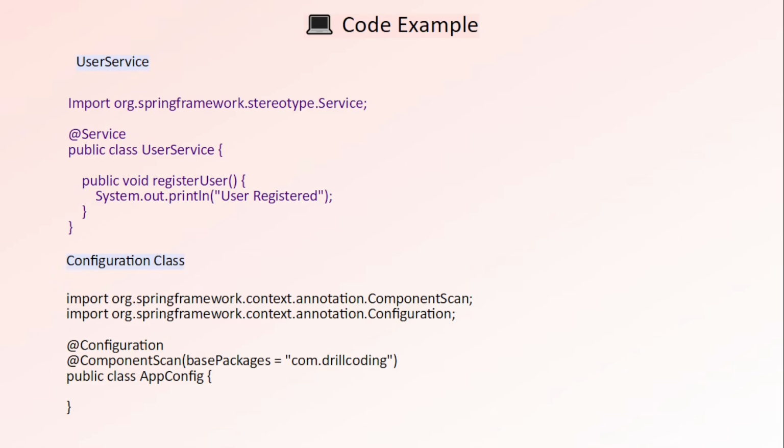We have a user service class and a configuration class, AppConfig. So in the configuration class, we used configuration annotation. It marks the class as a Spring configuration class. Then we used component scan annotation and wrote the base package here, com.drill coding. So it scanned the com.drill coding package and all its sub packages for Spring Beans. In the user service class, we used service annotation. When Spring finds this annotation during scanning, it creates a bean for the class. And also the base package specifies the package from where scanning should begin. Everything inside that package and its sub packages is scanned automatically.